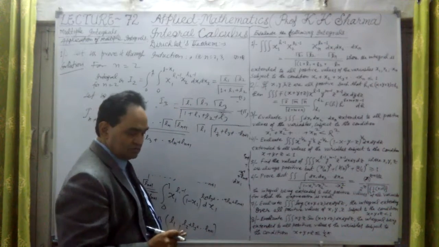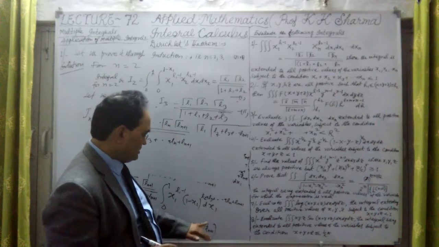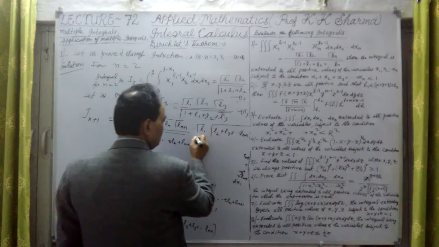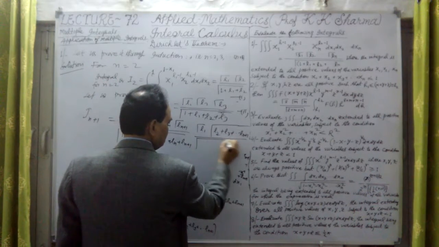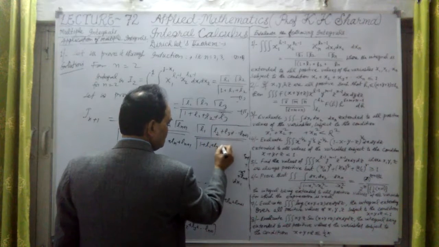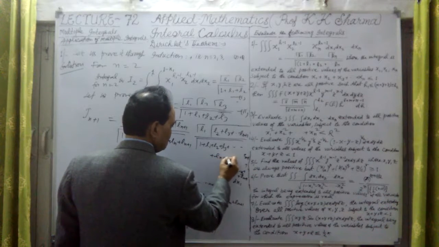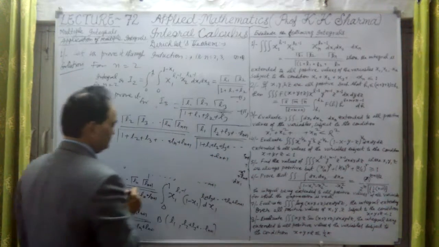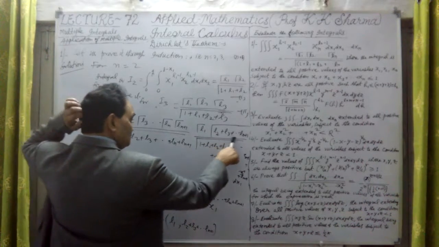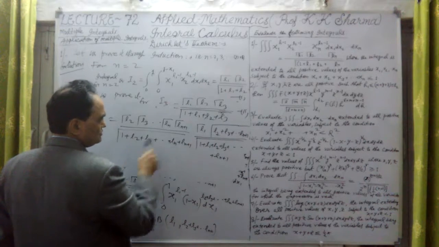We know that gamma m into gamma n is gamma of this whole, divided by gamma of 1 plus L1 plus L2 plus L3 plus and so on up to Ln plus 1, the complete value. Now what about this value? This can be converted into this.